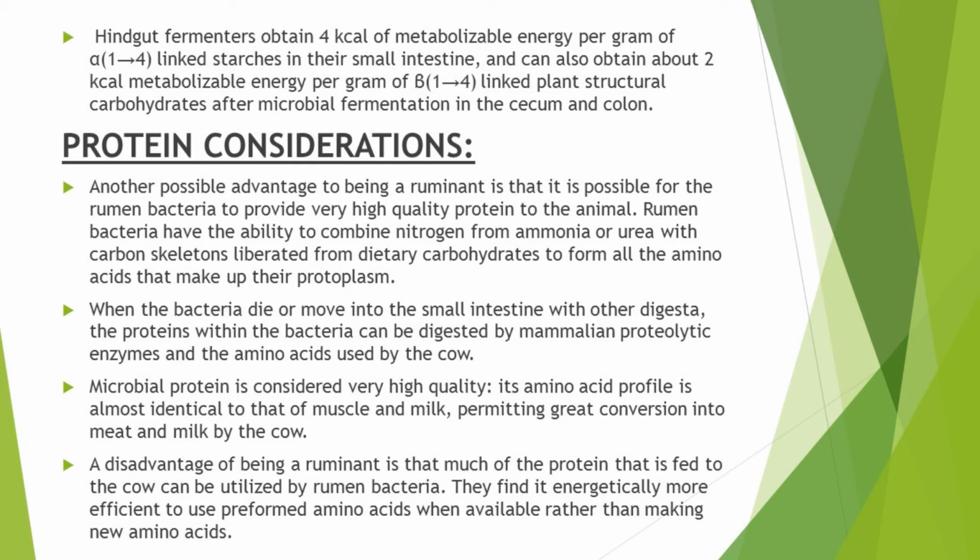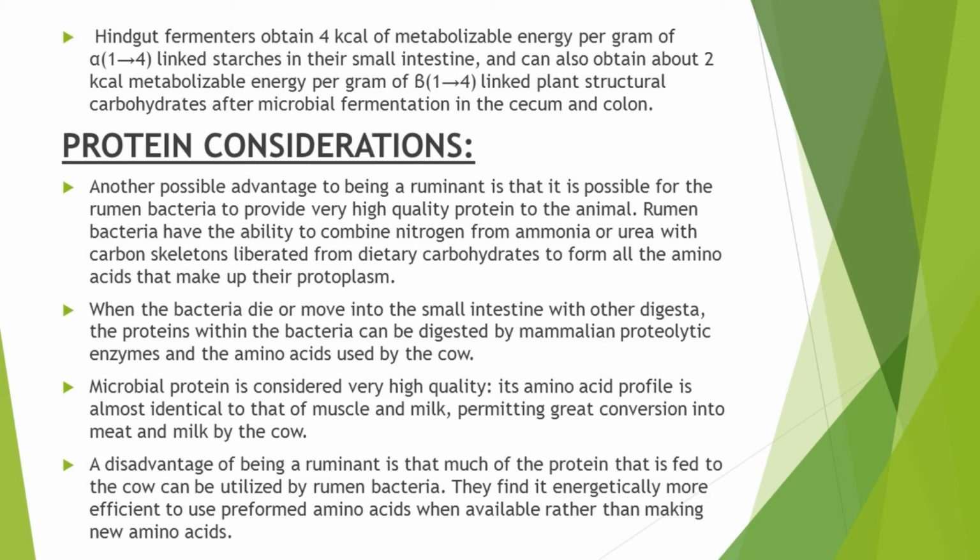So the major source of energy for hindgut fermenters is the starch digested in the small intestine, and the minor contribution comes from microbial fermentation of cellulolytic material in the cecum and colon.